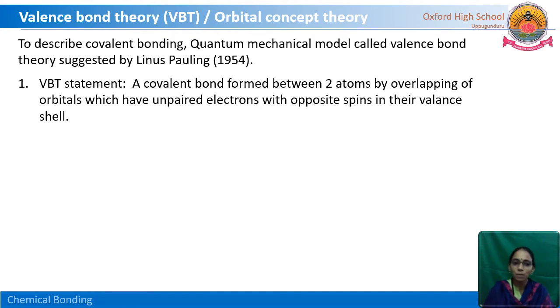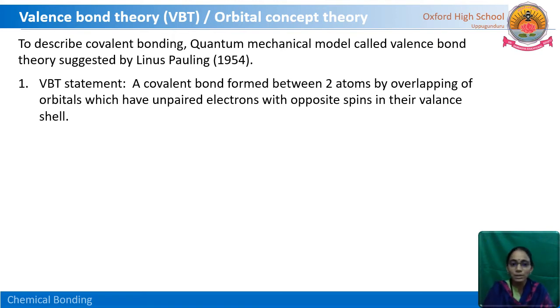When we are talking about orbitals, the shape of the orbitals also matters. If it is an s orbital, it is a spherical shape. Whereas a p orbital is dumbbell shaped. If it is a d orbital, it is a double dumbbell shape. So we know many shapes of orbitals. So if a covalent bond is formed between two atoms, those two atoms overlap, that means the overlapping of particular orbitals. What type of orbitals are those?